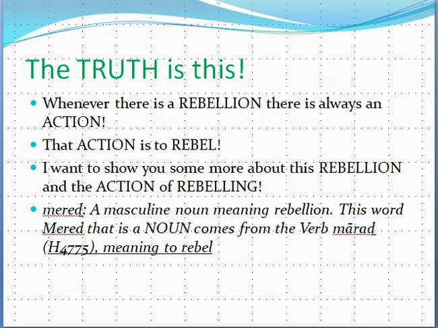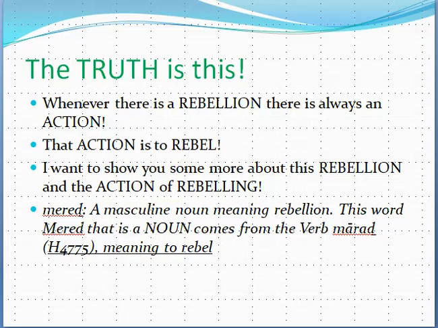So the truth is this. Whenever there is a rebellion, which is the noun, there is always an action, and that action is to rebel. If a person rebels, that person is then in rebellion. When rebellion takes place, people are rebelling. Now I want to show you some more about this rebellion, and especially this action of rebelling in Joshua chapter 22, verse 22.